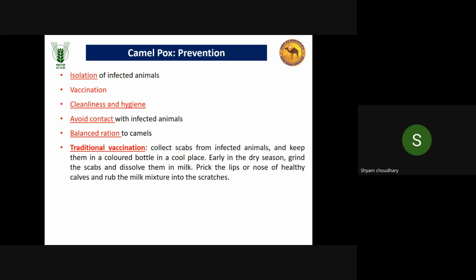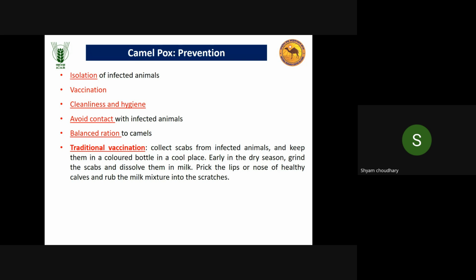Because the camel population is very small, industry is not interested in taking up this vaccine sector specifically for camels. Cleanliness and hygiene are important to prevent any disease. Then avoid contact with infected animals. A balanced ration is important so the animal can recover from the disease by getting its immunity.